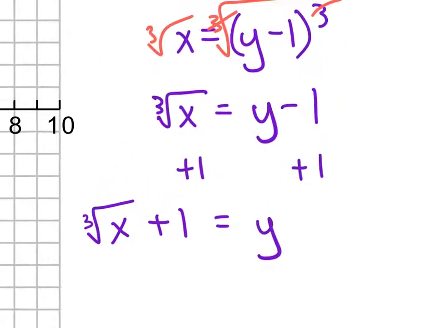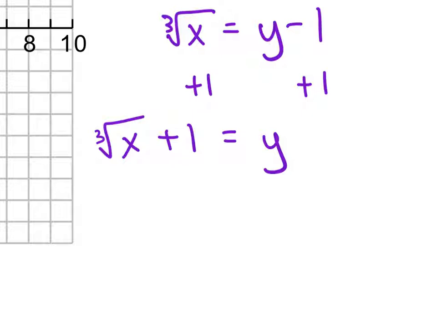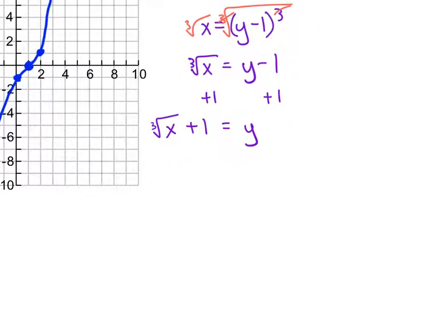Okay, and what difference does that make, Matt? As opposed to going left. Yeah, if it was underneath the root, it would be going sideways. But since it's not, since it's outside of the root, it makes it go up. So that does make a difference. Make sure you get that right. Very good, Matt. So y equals cube root of x plus 1.